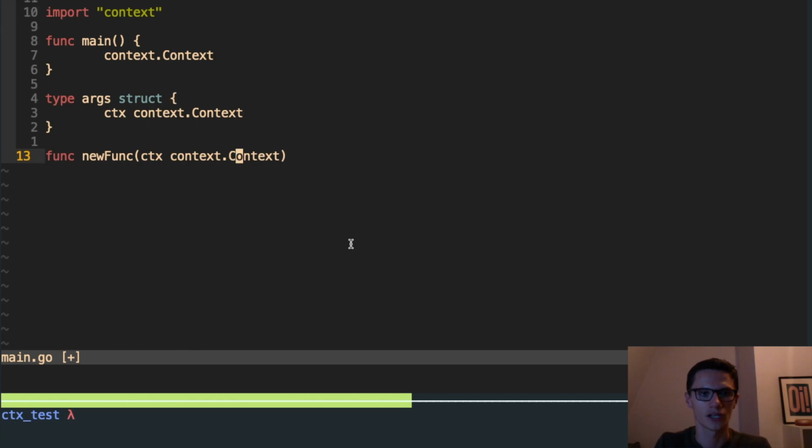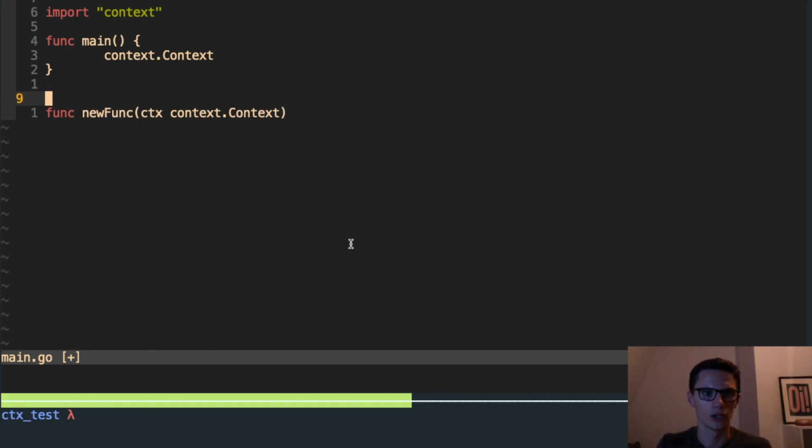As soon as you start to pass it around in a struct, you confuse what that scope is, so you confuse where the context is meant for. Whereas when you pass it in as a parameter, as the argument to a function like this, it's quite clear that this context is for the scope of this function or method. So don't pass context in structs. Those are the two very general best practices before we touch on some use cases.